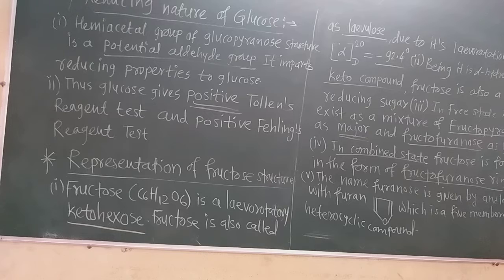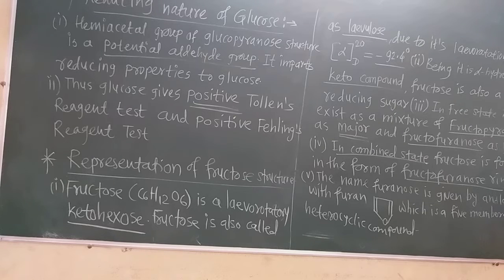The Fehling solution test, Tollens reagent test, and Schiff's reagent test are in the chapter on aldehydes and ketones. This Fehling solution test is also given by glucose, so glucose is a reducing sugar. You can write this proof, and if you have learned those tests, then write down the tests also, the Fehling solution test and the Tollens reagent test.